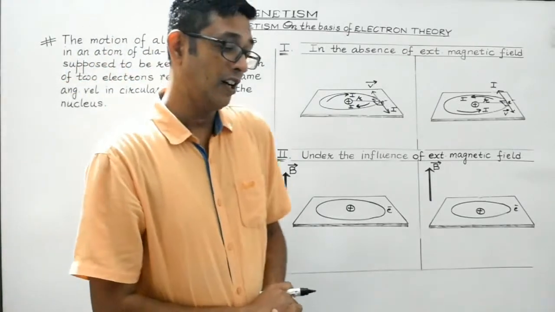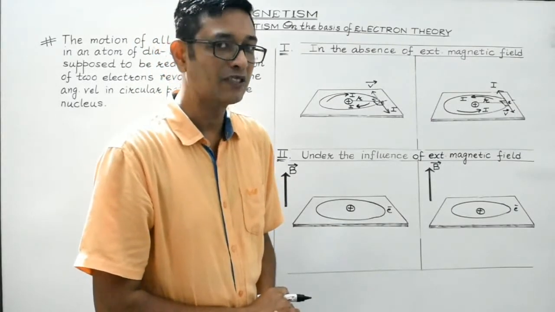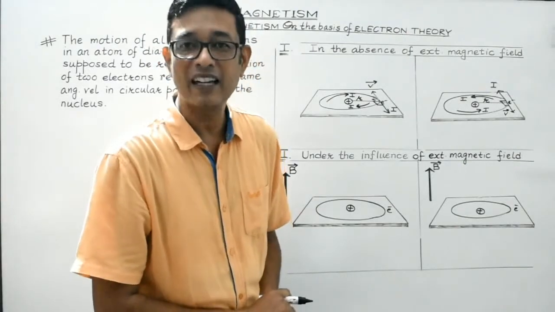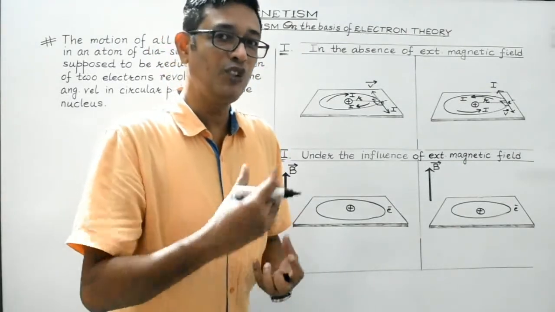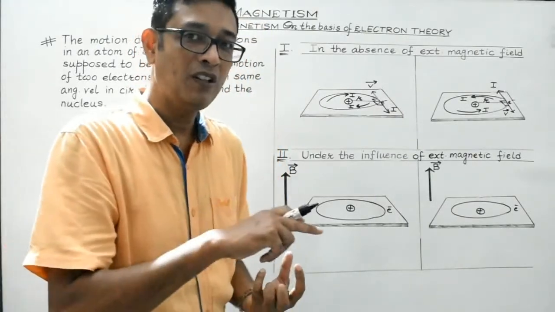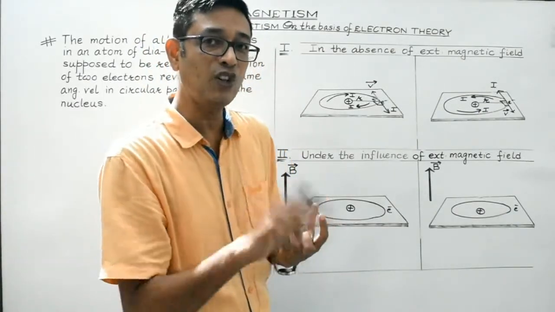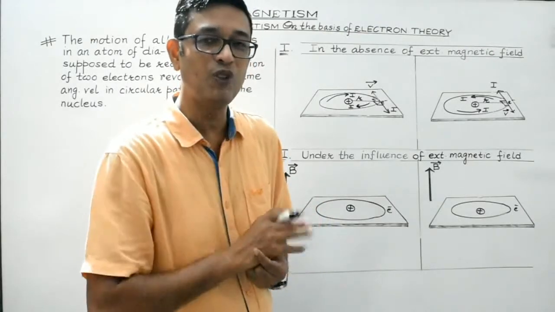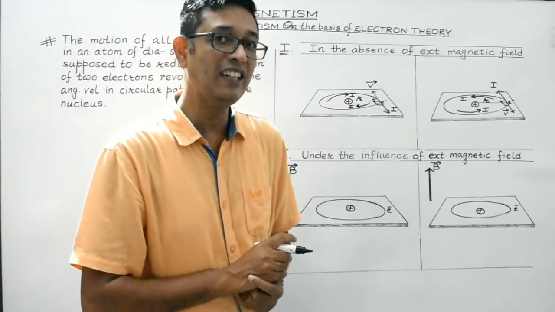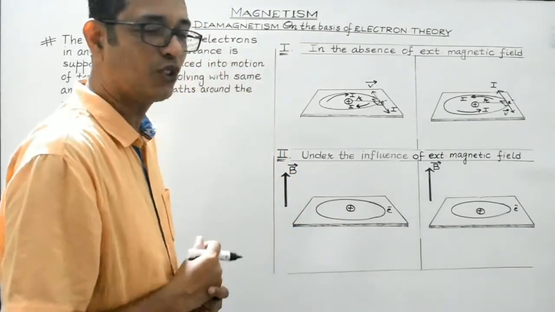Now, I've told you very often, a current carrying loop, one face of it behaves as the south pole, the other face of it behaves as the north pole. A current carrying loop behaves as a magnetic dipole. So the face of the loop through which current appears to be flowing in the clockwise direction will behave as south pole, while the other face of the current carrying loop through which the current appears to be flowing in the anti-clockwise direction will behave as the north pole. And students, the magnetic moment of the current carrying loop is directed from south to north, isn't it? So let's make use of this fact.